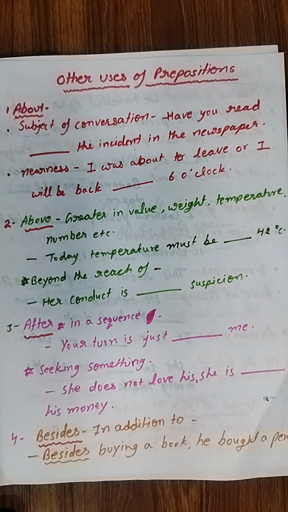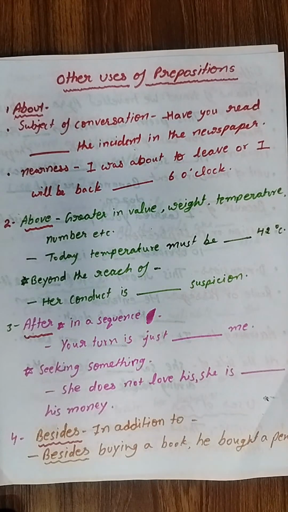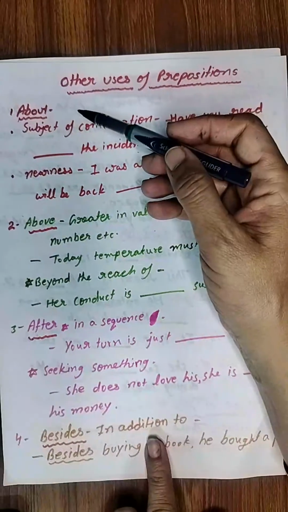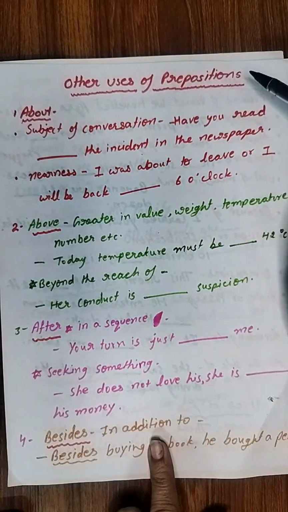Welcome back to my channel and let's begin this lesson, other uses of prepositions. I hope you have watched the previous videos also where we have discussed the prepositions of time, place and direction, right? Now let us begin with other uses of prepositions. First of all, the preposition is about, okay, where we can use about.